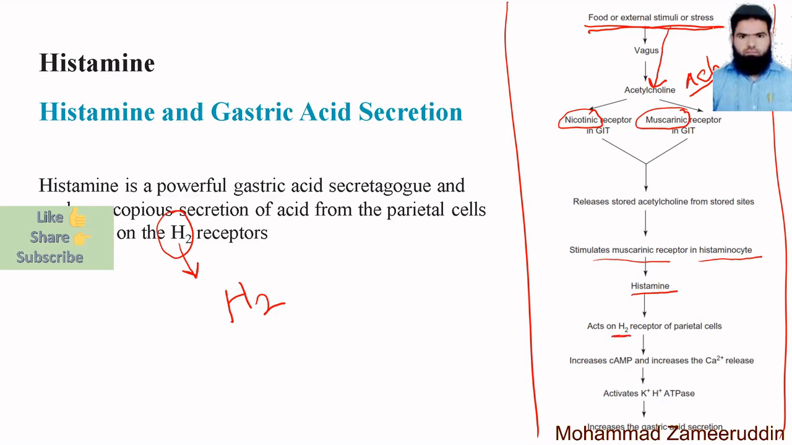Histamine acts on H2 receptors on the parietal cells. This increases cyclic AMP, cyclic adenosine monophosphate, and increases calcium Ca+2 release, which activates the potassium hydrogen ATPase channel, the potassium proton ATPase channel, and that results in an increase in acid secretion. So this is how histamine causes the secretion of acid from the stomach. This is one of the functions of histamine on the H2 receptor.